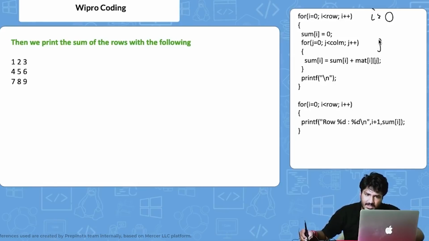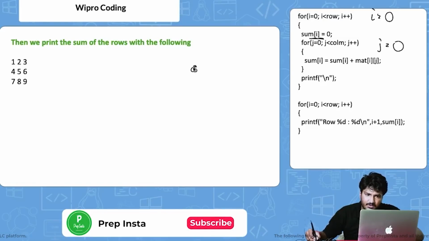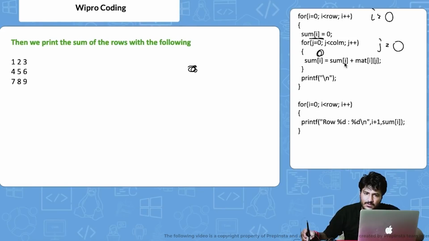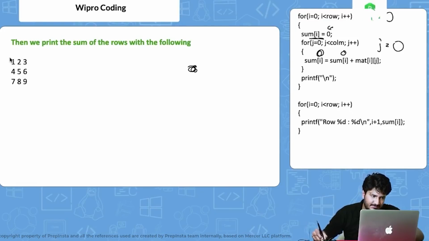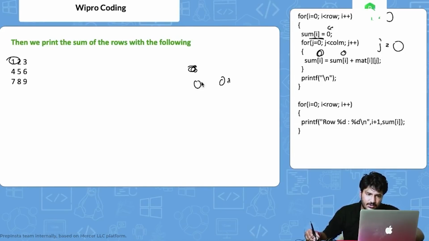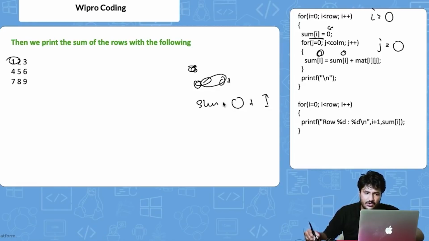Now we assign sum is equal to 0. Now j is equal to 0. Sum of i, which is sum of 0, is equal to sum of i, and that is 0 because initially we assigned it as 0, plus matrix 0 comma 0, which is basically 1. So sum is equal to 0 plus 1.